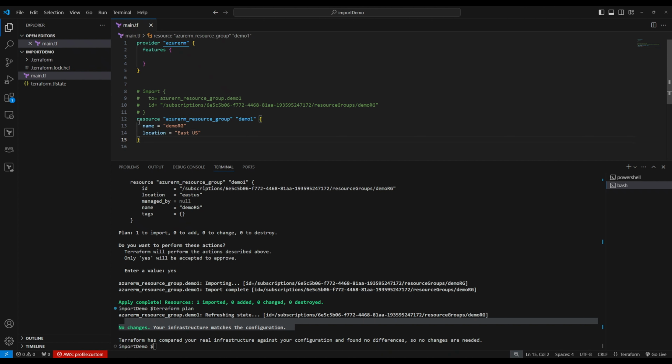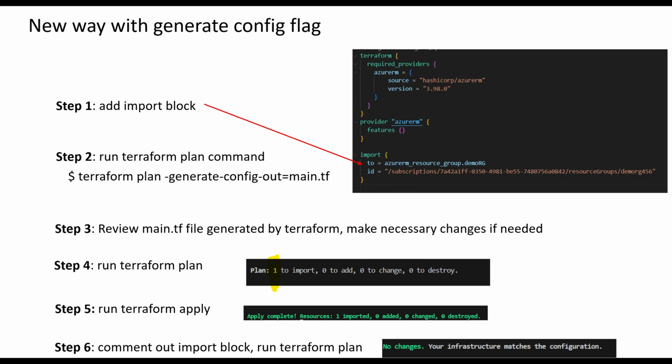What if you want to generate this argument, this block, automatically by Terraform? Then there comes a generate config flag option. So this is another way which will auto generate the config file. You declare the import block without the resource block, then you run Terraform plan with the generate config flag. This will auto generate the config file. Review the generated file and run Terraform plan and apply. After you apply, comment out the import block, and we're going to do all this in the demo.